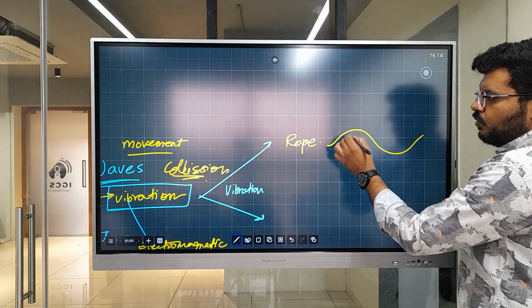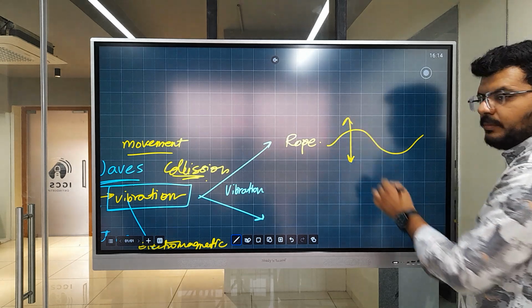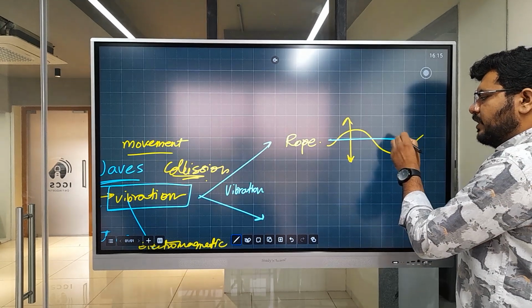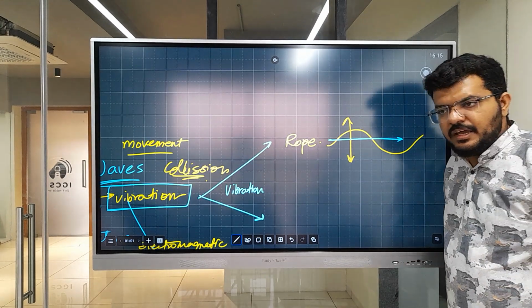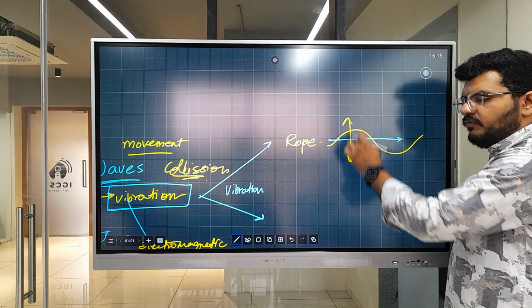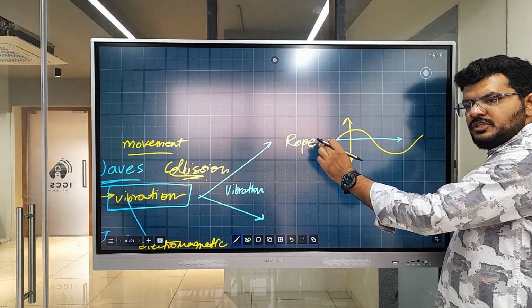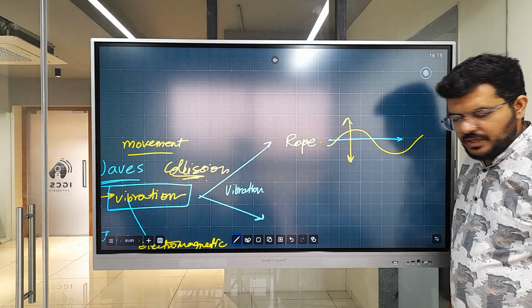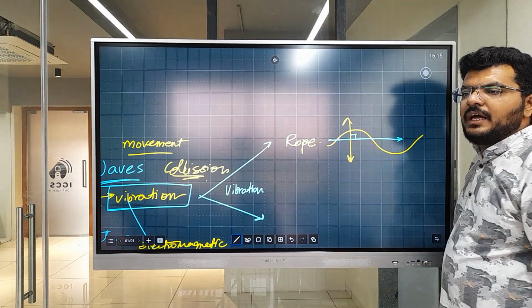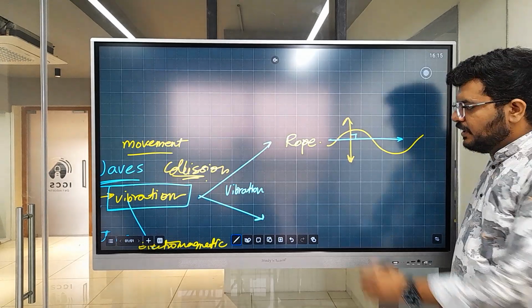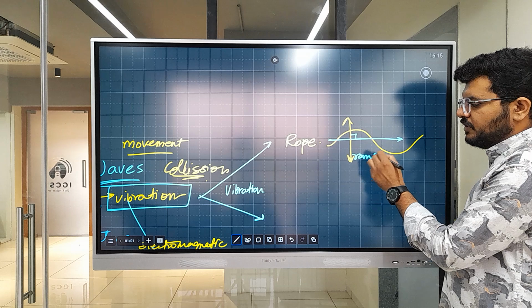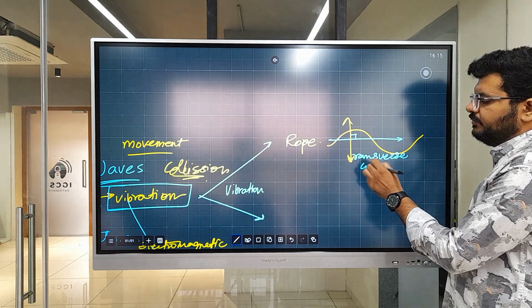The rope vibrates up and down, but the wave is going forward. So between your vibration and the direction of progress of the wave, there is a right angle. This is a transverse wave.